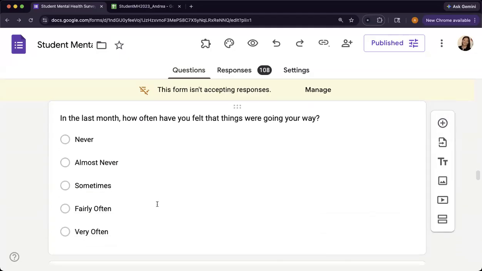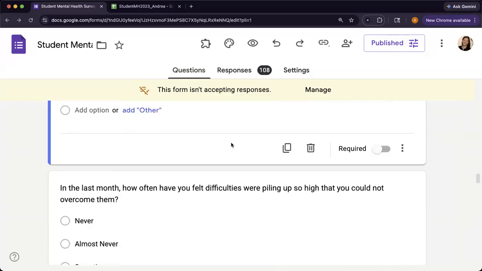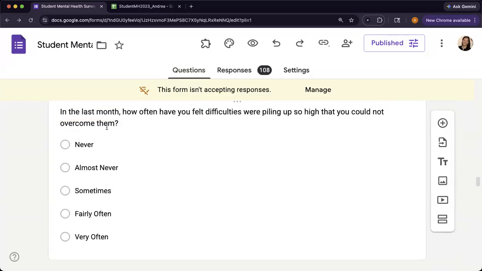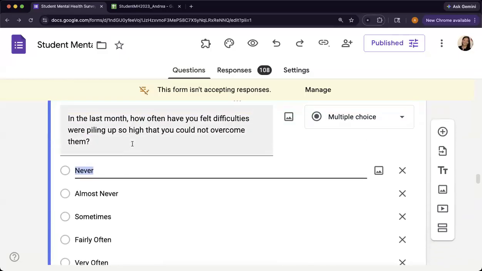Same thing for this one, also reverse scored. If they say never to how often have you felt that things are going your way, that's high stress, so that's going to be a 5 here. And then our last question, in the last month, how often have you felt difficulties were piling up so high that you could not overcome them? If they say never, then never is low stress in this example, so we're going to keep this the way it is.